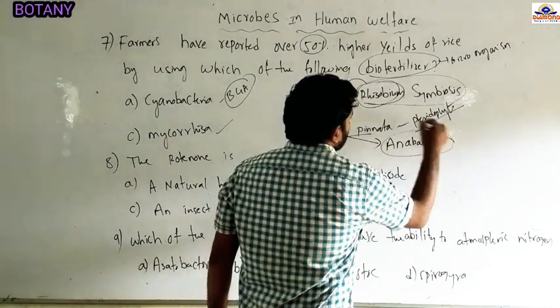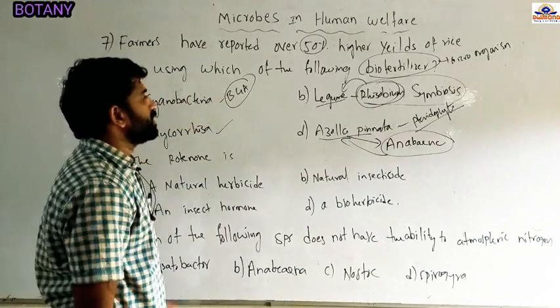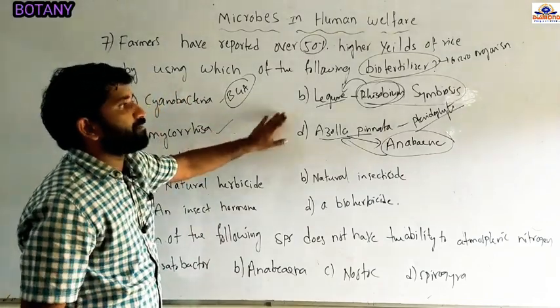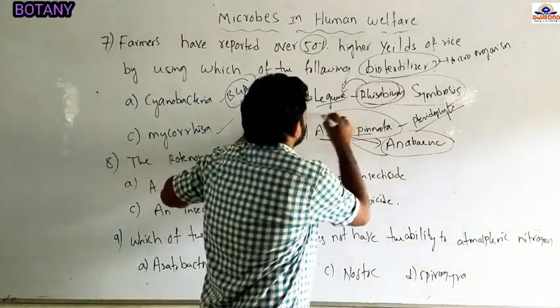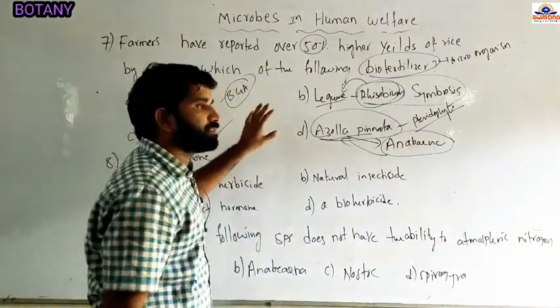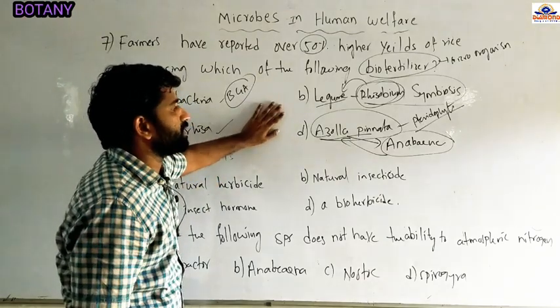So it can show the symbiotic association with the Anabaena and then fix the atmospheric nitrogen in the rice plants. Widely, they are using it in India to increase the rice quantity by using Azolla pinnata.